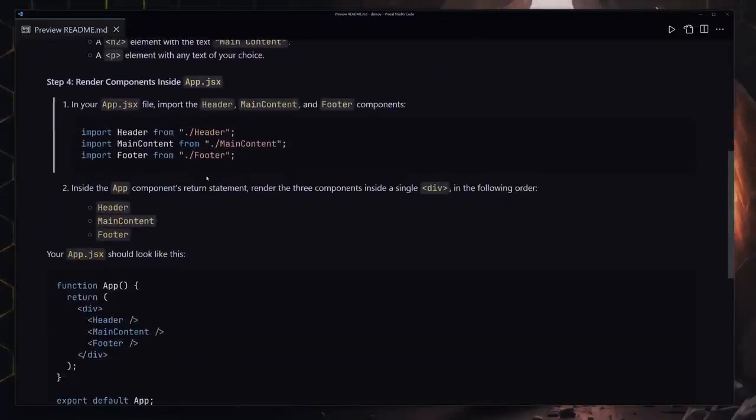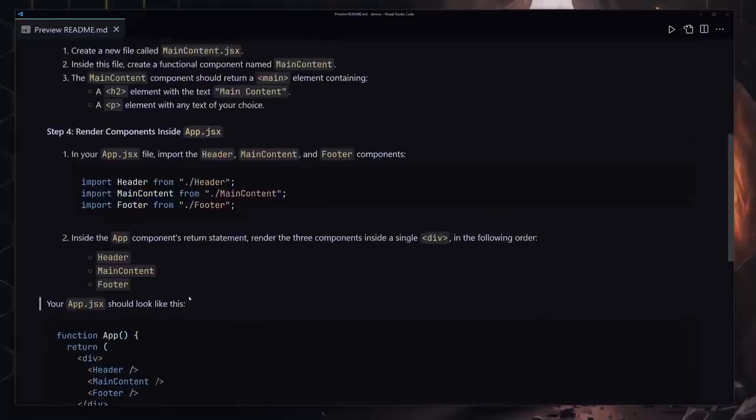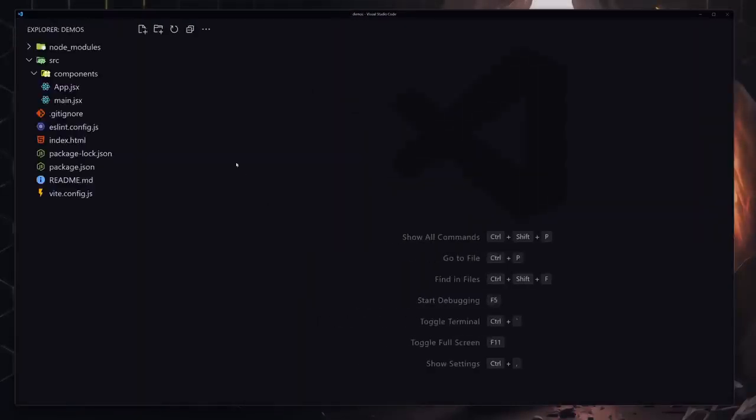Then come back and watch the solution, and I'm going to give you my solution. Basically you're just going to be importing it and putting it right here inside the app component. So now let me show you all of that.